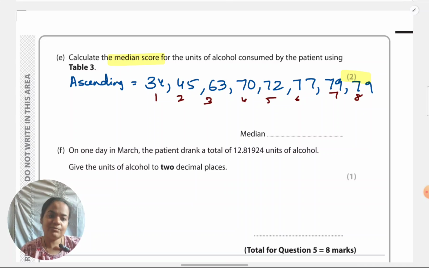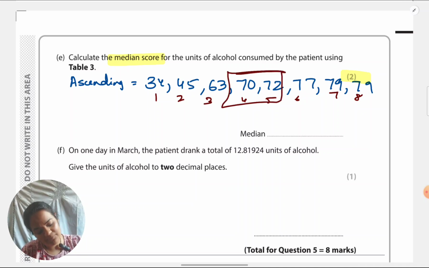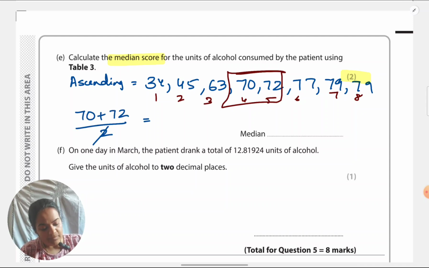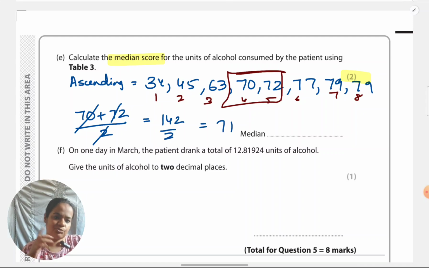So now what I have to do is, again, show the step that I'm averaging, but how much working I want to show is up to me. So what I have to do is 70 plus 72 divided by 2, which is 142 divided by 2, which is 71. At a minimum, just show 70 plus 72 on 2. Remaining you want to show or not is on you. If you're directly after showing that step, you can put 71. Just indicate to the examiner that you know you have to average the middle two scores for the median.